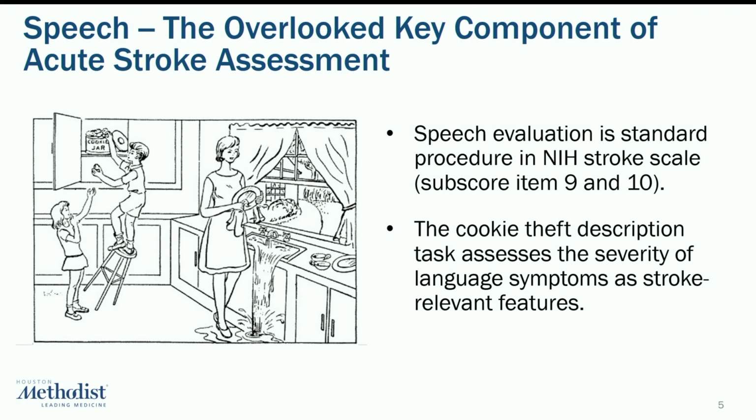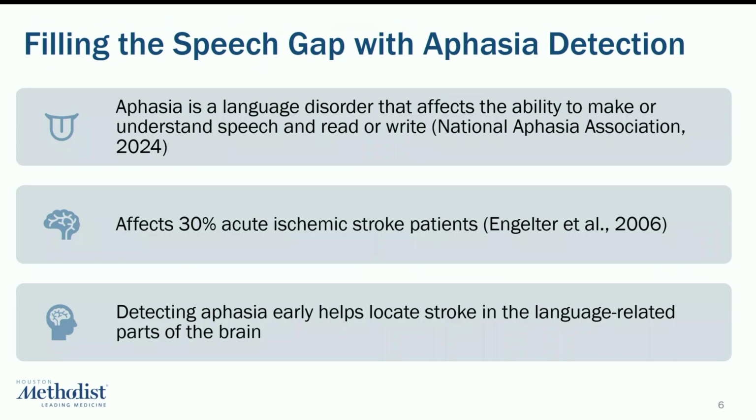More concretely, speech evaluation is routinely a standard procedure in NIH stroke scale subscores 9 and 10. The picture description picture that you see on the left is leveraged to assess the severity of language symptoms like aphasia and dysarthria as clinical features that are highly relevant to stroke. So this means that AI models that could accurately detect aphasia in the acute setting could fill this gap, this speech gap within our existing work.